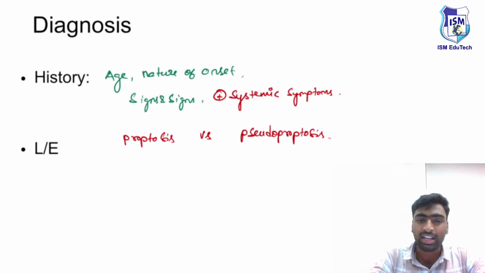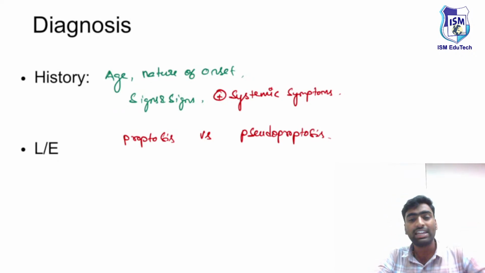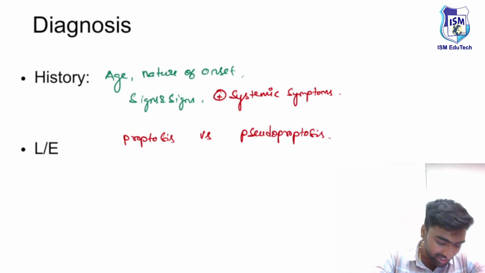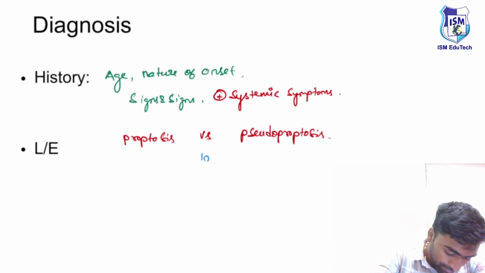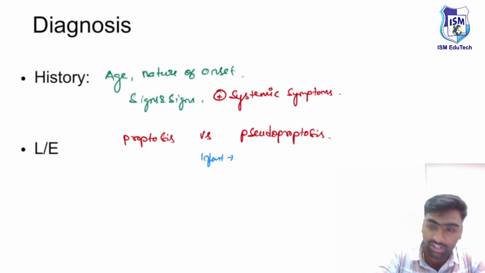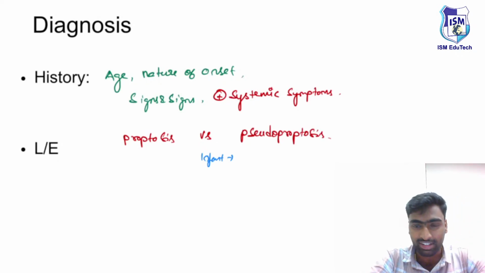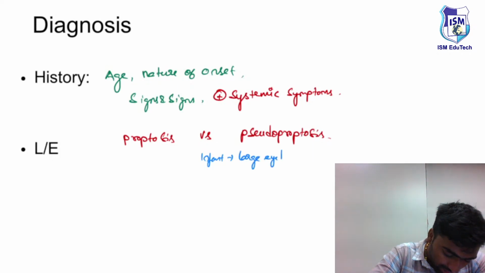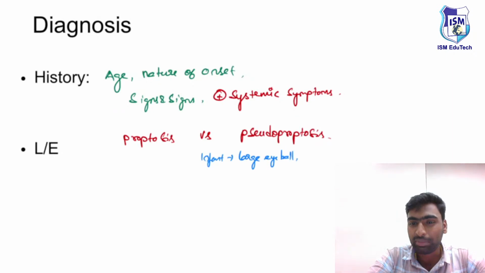So just remember, in which conditions? For example, let me give you a few histories. If a newborn or a child or an infant is presenting with features of, first thing, listen to it carefully, a large eyeball. I will tell one more name of it at the end.